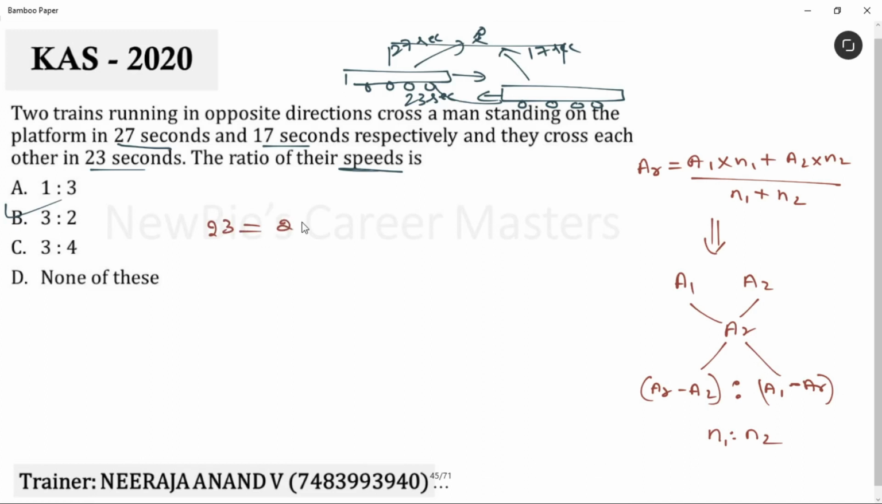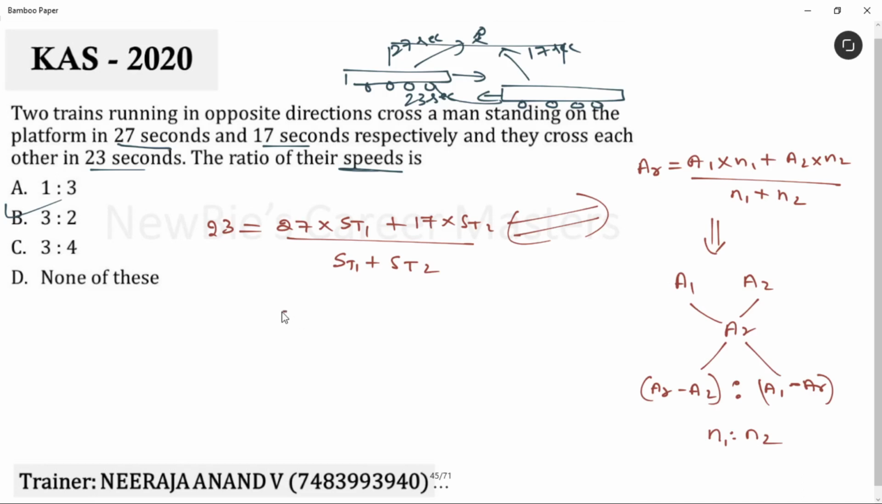23 is equal to 27 into speed of the train 1 plus 17 into speed of the train 2 divided by speed of the train 1 plus speed of the train 2. See, just compare these two. Both are similar, right? A1, N1, here 27 into speed of the train 1, A2, N2, here 17 into speed of the train 2, N1 plus N2, speed of the train 1 plus speed of the train 2, and this is AR. Correct? If you get the equation in this format, the easiest method is to use the alligation method.